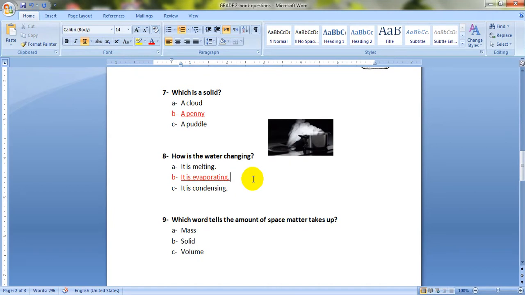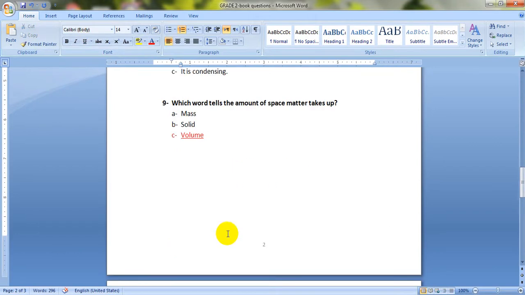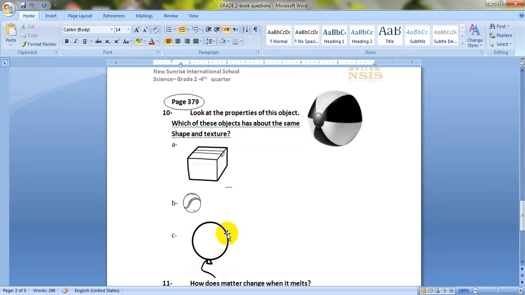Question number 9. Which word tells the amount of space matter takes up? Which definition is it? The amount of space matter takes up. Is it mass, solid, or volume? It is volume. Let's move to the next page, page 379.